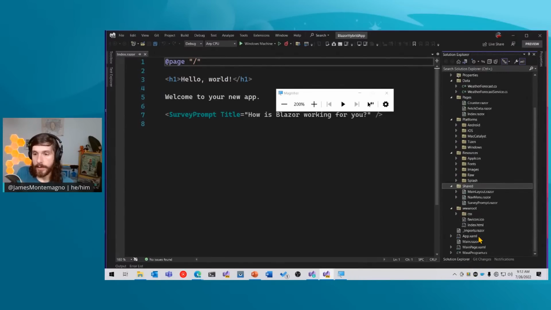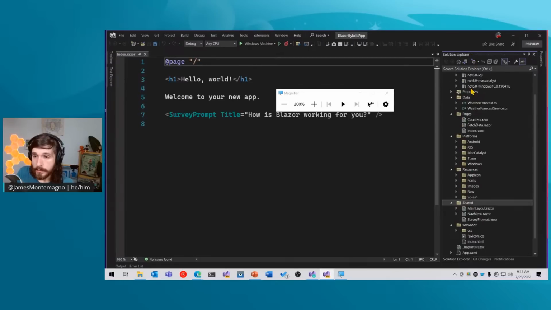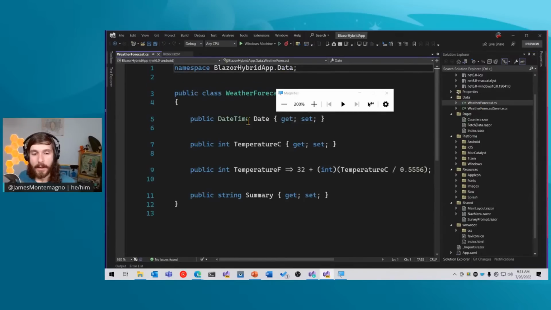And I'm going to go through all of this. So let's take a look from the start. The first thing is data. So this actually is using the exact same Blazor infrastructure and code as if you did a brand new Blazor app, which has a few tabs and a weather area on there, but it has a simple weather object.